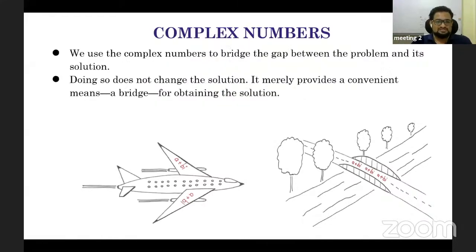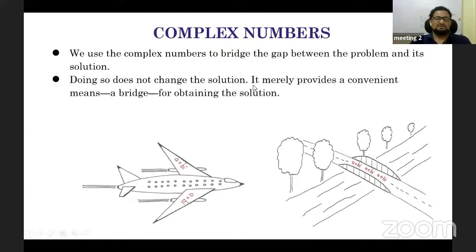We use complex numbers to bridge the gap between the problem and its solution. I think I already explained why there was a need for complex numbers. Doing so does not change the solution.